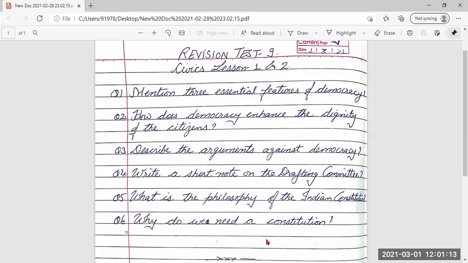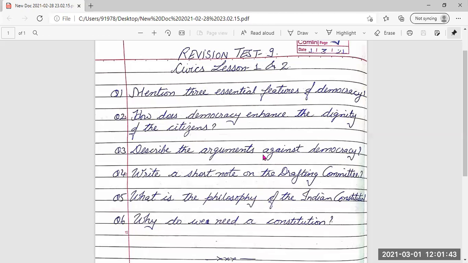Next, why do we need a constitution? A constitution is necessary because of the following reasons. It is an important law of the land. It determines the relationship of the citizens with the governments. It lays down principles and guidelines which are required for people belonging to different ethnic and religious groups to live in harmony.